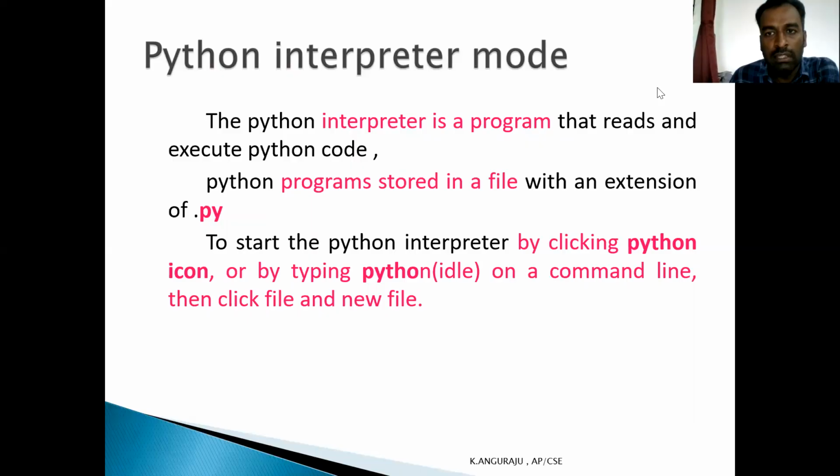So this is what we have to follow in Python programming. So this is the basics about Python.